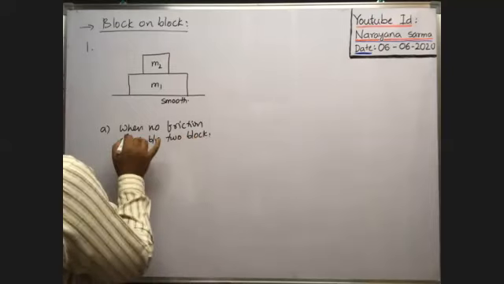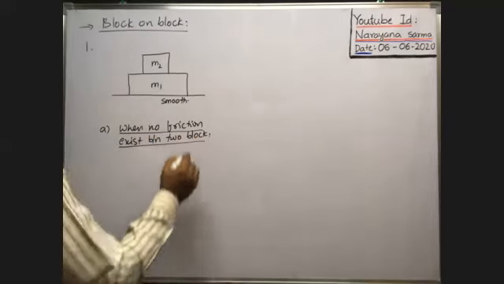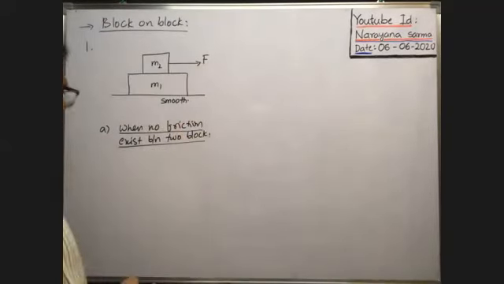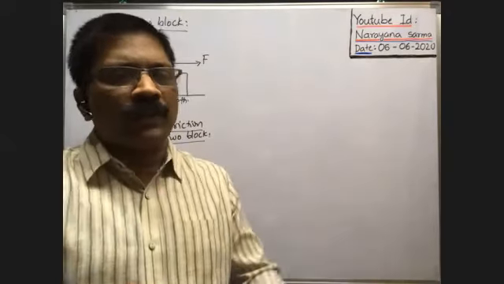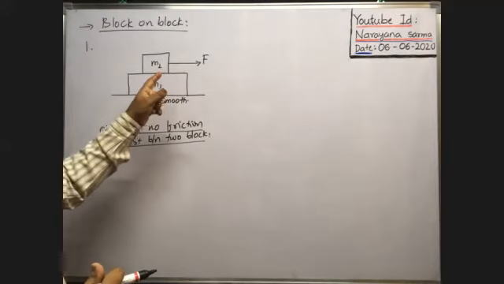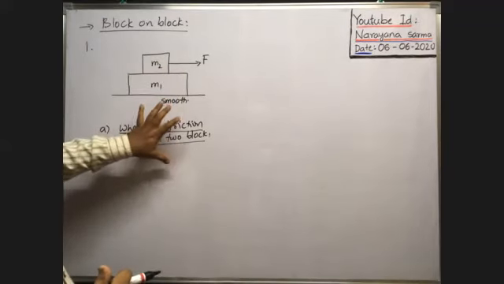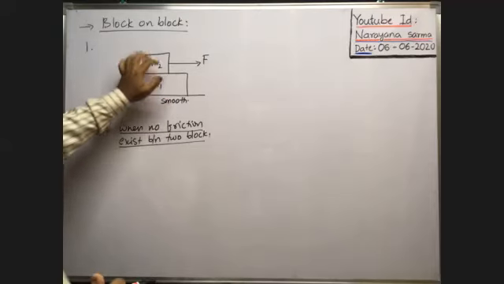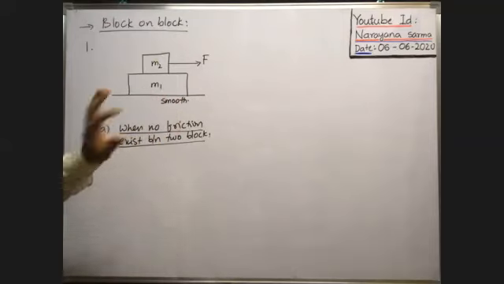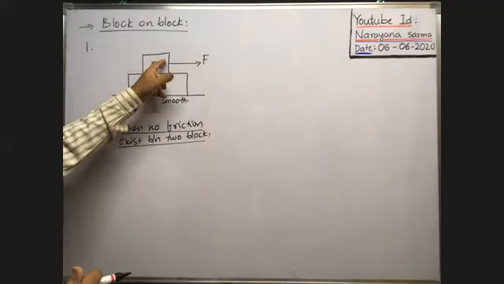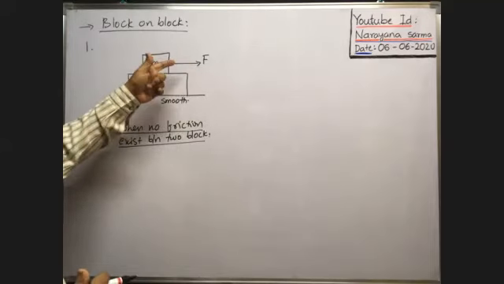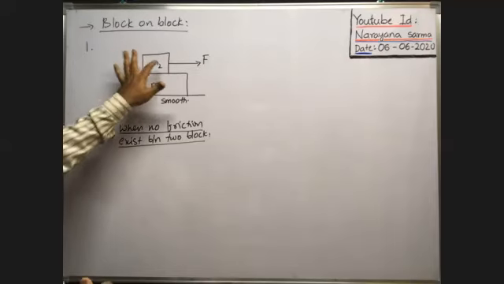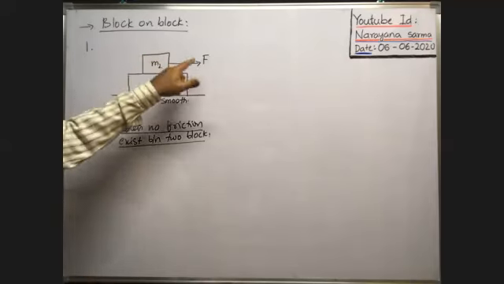When no friction exists between the two blocks, suppose the upper block is pulled with a constant force F. What happens? Two blocks are kept one over the other, and in between the two blocks there is no friction in this case. Of course, two blocks are kept over the smooth horizontal surface. When upper block is pulled with a force F, along horizontal direction there is no other force on the block. In between these two there is no friction. That's why on this block along horizontal direction only the force acting is equal to F.